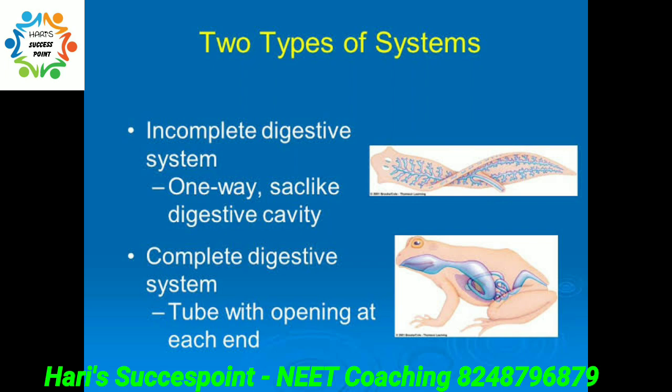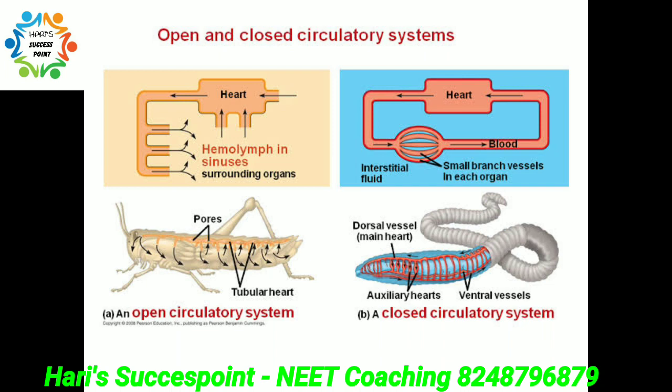Based on digestive system, we have two categories: complete digestive system and incomplete digestive system. In incomplete digestive system, there is only one opening which serves as mouth as well as anus. Under complete digestive system, we have separate openings. In circulatory system, we have open and closed systems. In open system, the blood is pumped out of the heart, and all the cells are bathed in it. While in closed circulatory system, once the blood is pumped out of the heart, we have a special mechanism to supply blood to each and every cell.